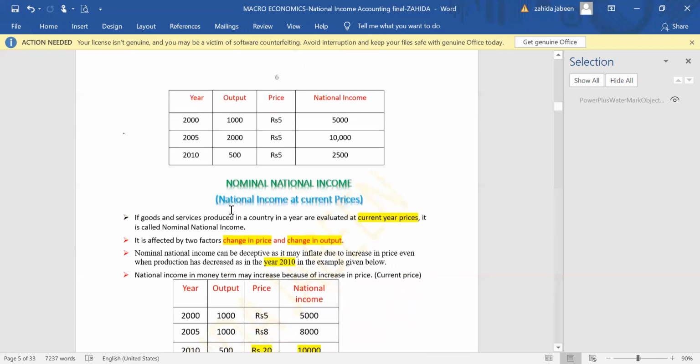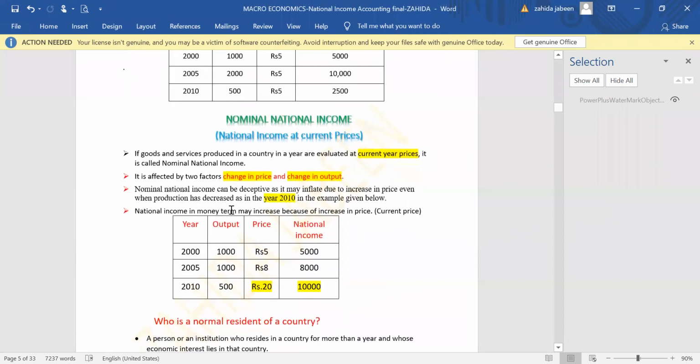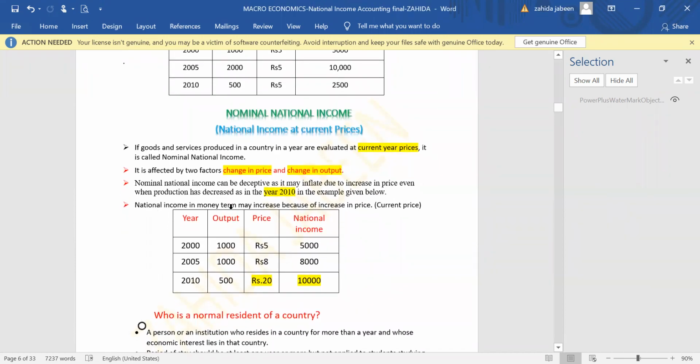Let us go to another terminology or topic, that is nominal national income. Nominal national income is also known as national income at current prices. From the name, you can understand, current prices means the prevailing price, the price of goods and services in the prevailing year, the current year. If goods and services produced in a country are evaluated at current year price, at prevailing price, then the national income is called nominal national income or national income at current prices.